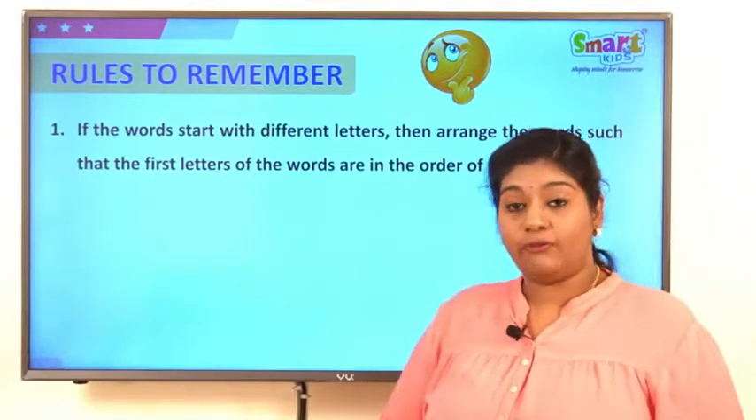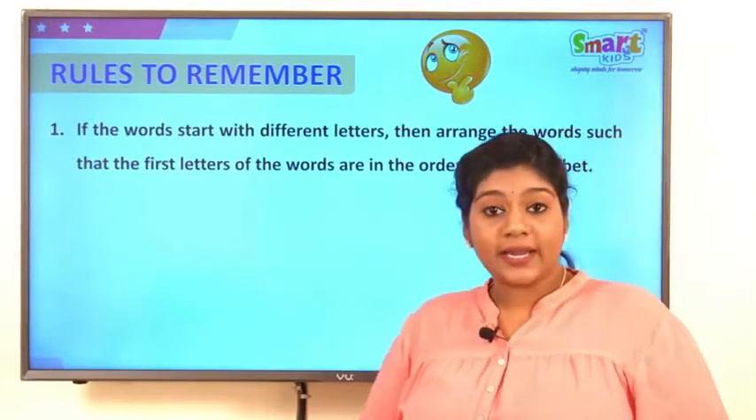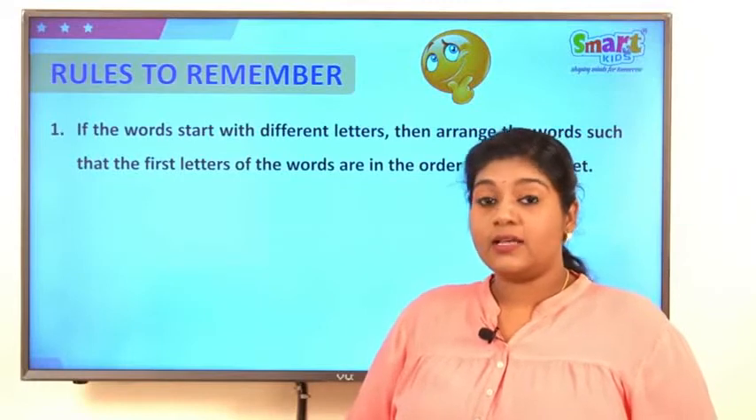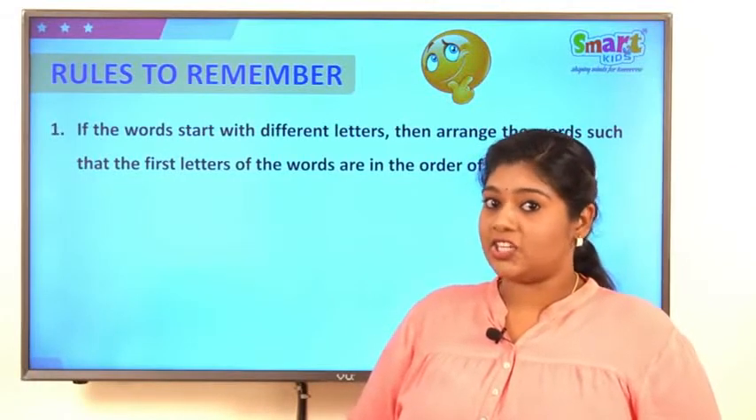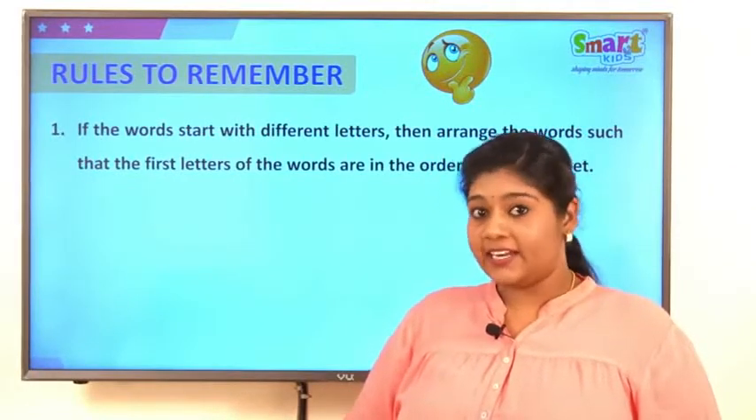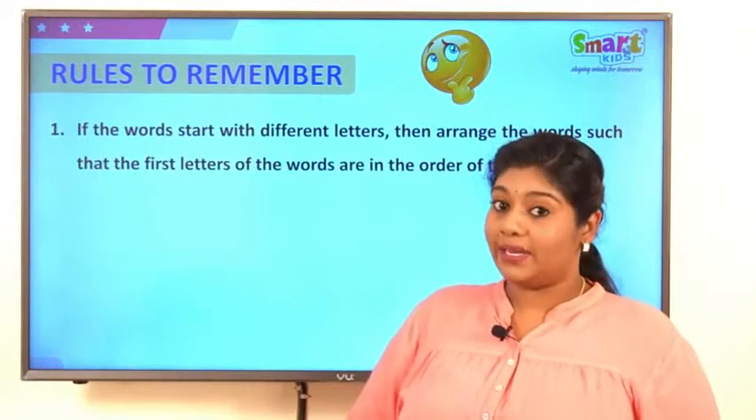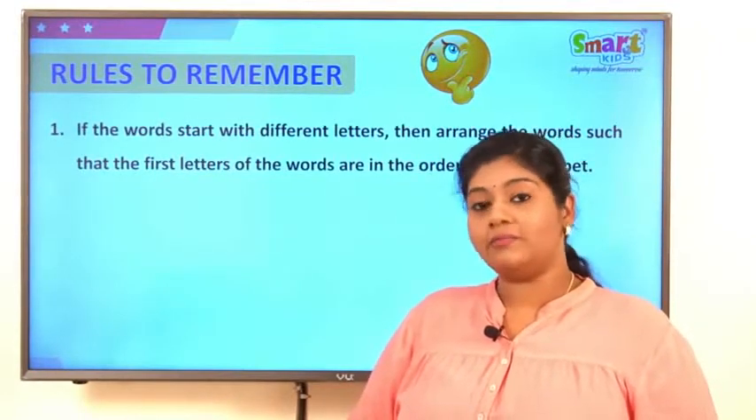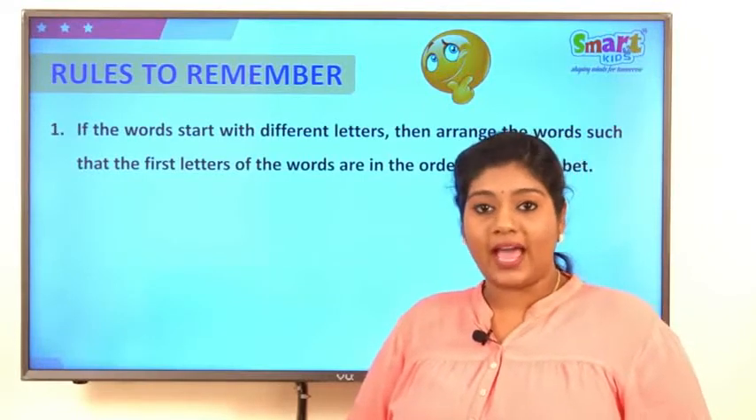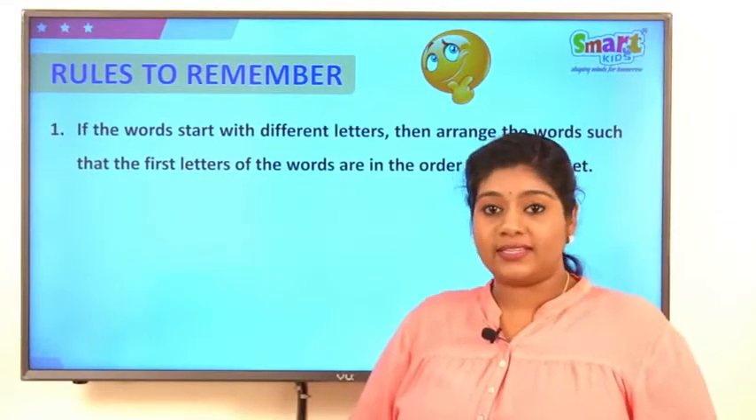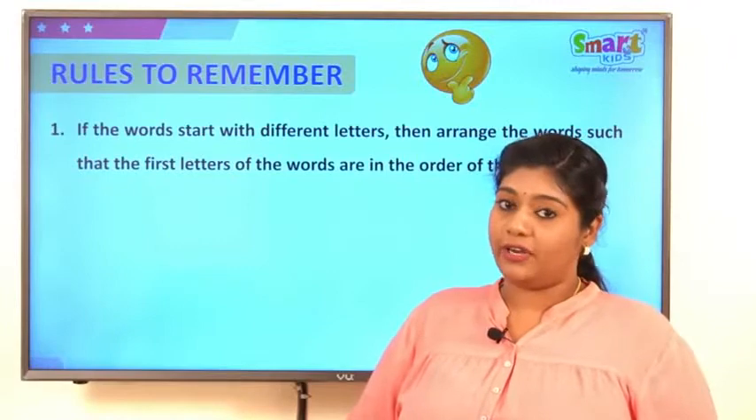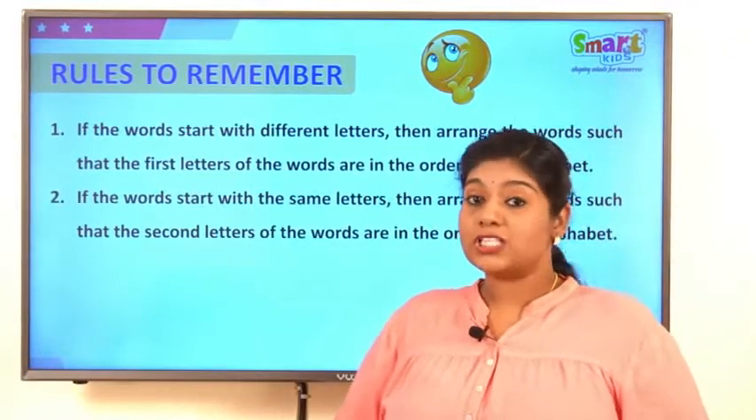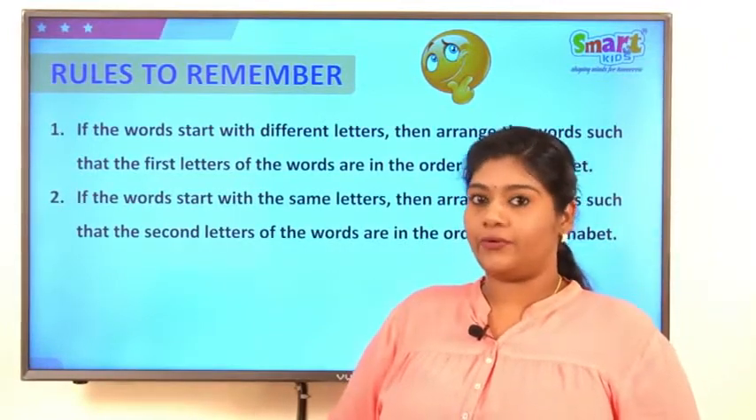For suppose, if I say apple, banana, carrot. So, which letter is first? A, then B, next C. Apple comes first, banana comes second and carrot comes third. So, this is how we have to arrange. We have to see the first letter of every word. So, let us learn the second rule.